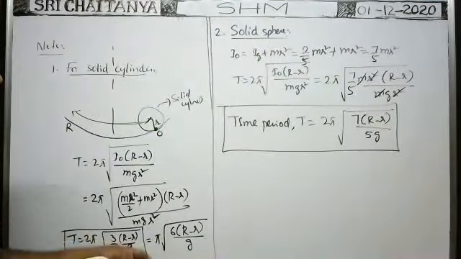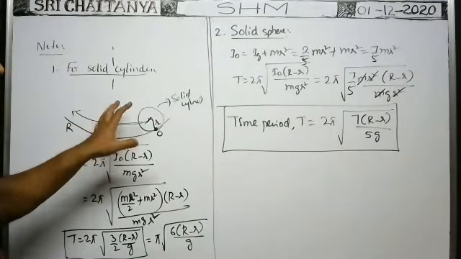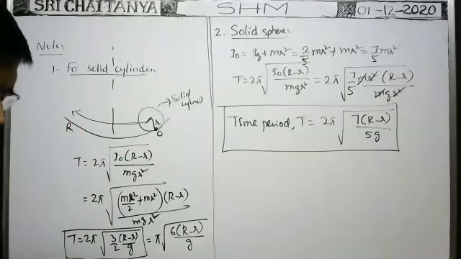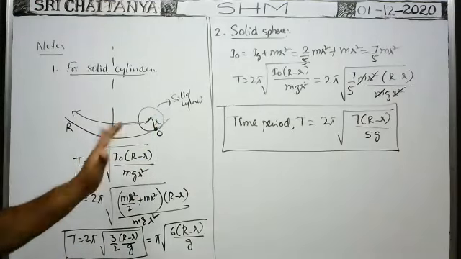In this way, for ring, for hollow cylinder, for hollow sphere, for anyone we can do like this. Yes, that is the formula. So in this way, for any rolling body on the concave surface, we can find the time period.